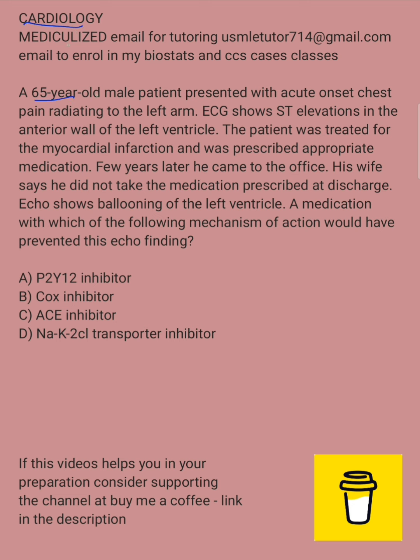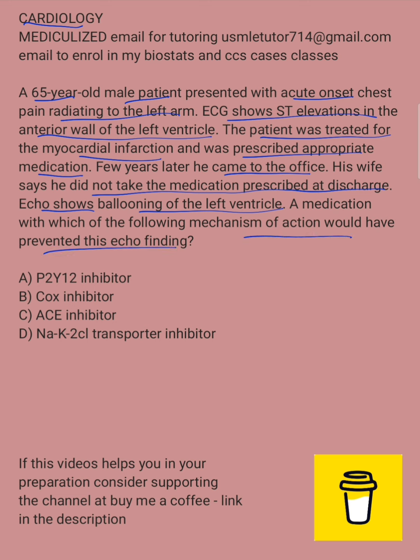We have a 65-year-old male patient who presented with acute chest pain radiating to the left arm. ECG shows ST elevation in the anterior wall of the left ventricle. The patient was treated for myocardial infarction and was prescribed appropriate medication. A few years later, he came to the office. His wife says he did not take the medication prescribed at discharge. Echo shows ballooning of the left ventricle. A medication with which of the following mechanisms of action would have prevented this echo finding?